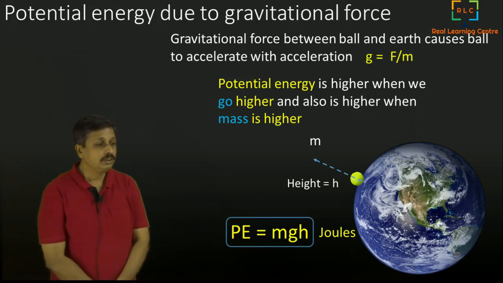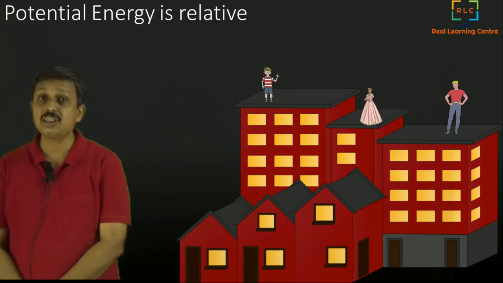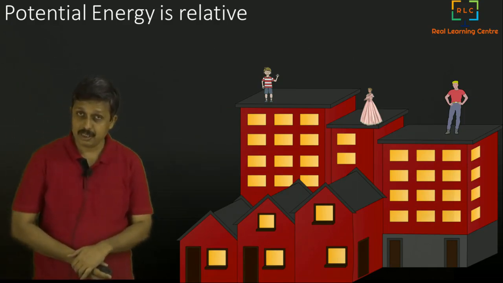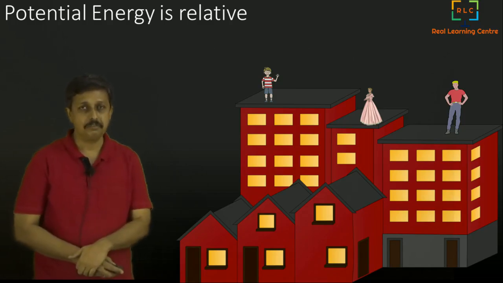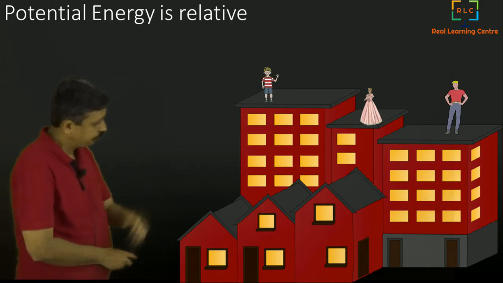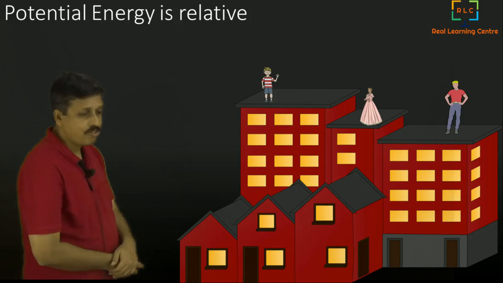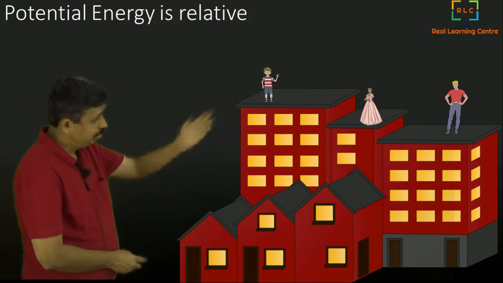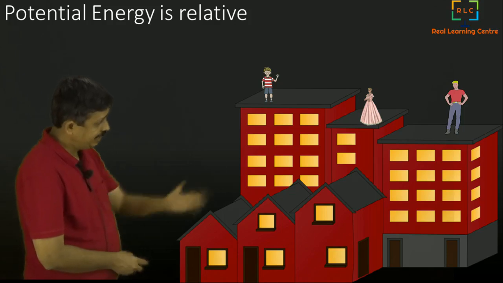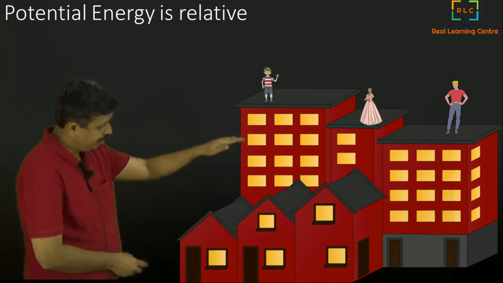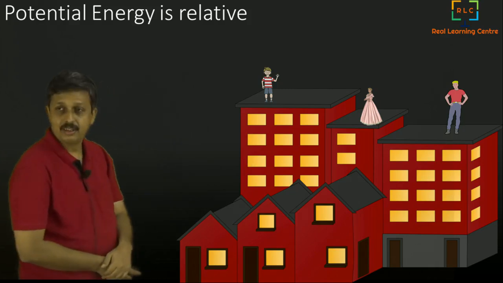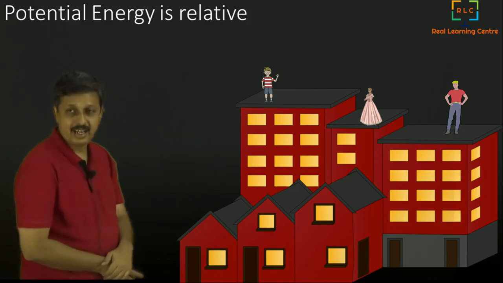Now let's go and understand whether the potential energy is a relative or an absolute measure. Potential energy is actually a relative measure. Let's say you look at this scenario of a house, with a boy standing on the top of the house, a lady standing in the middle tier, the mezzanine floor, and a man standing at a slightly lower height.